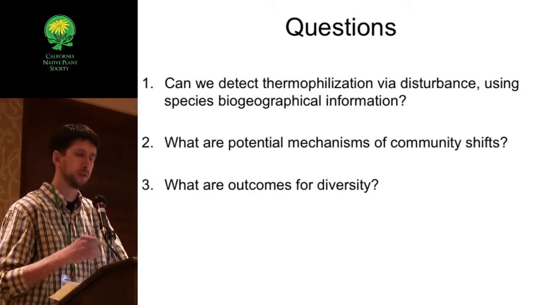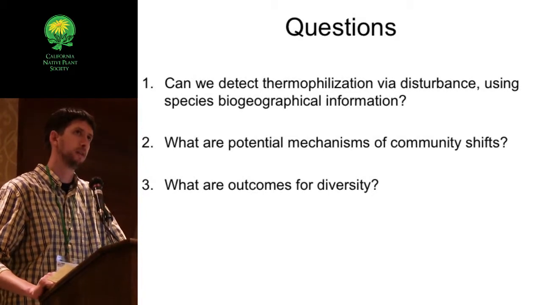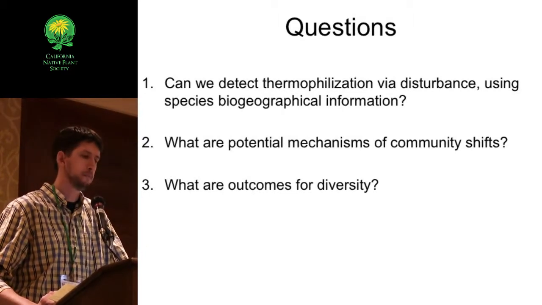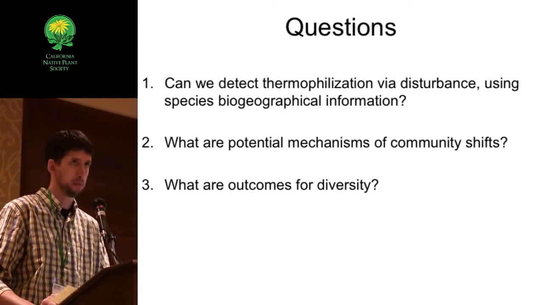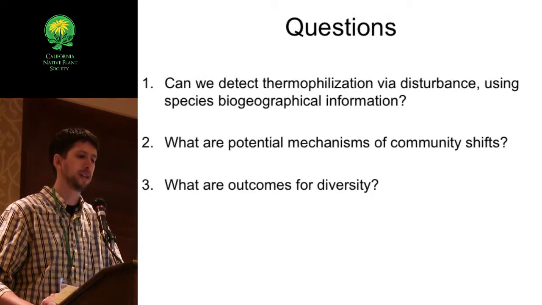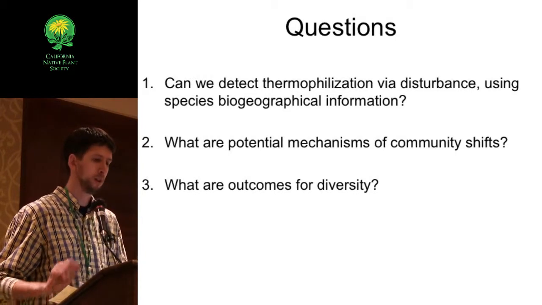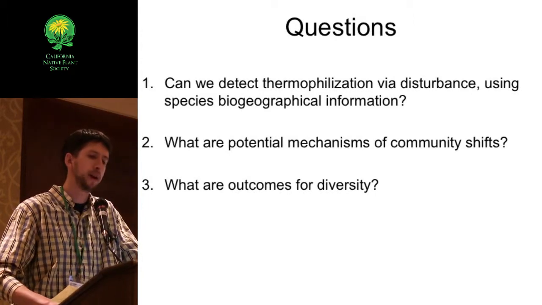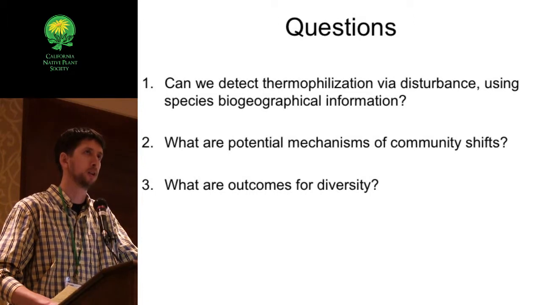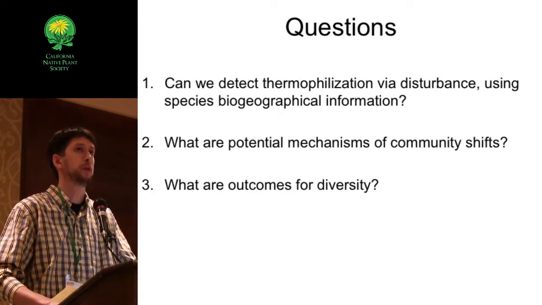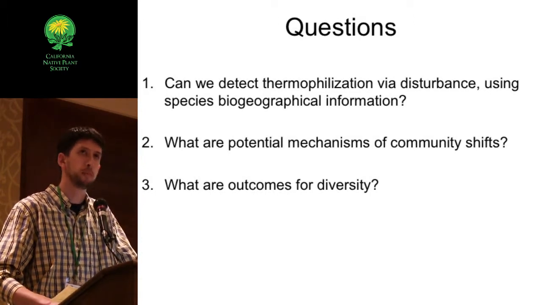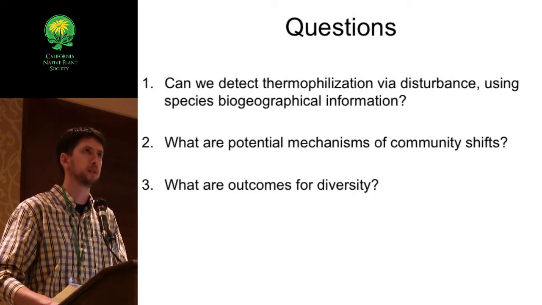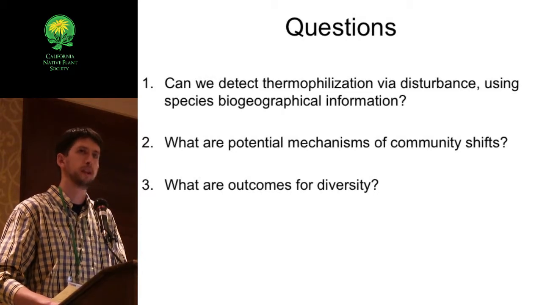So I'll be addressing three specific questions here. The first is whether we can detect thermophilization via canopy disturbance, particularly by fire, using a slightly different approach to what some of those other authors used, looking at species biogeographical information. Second, we're going to be looking at some potential mechanisms of community shifts, and particularly the importance of water deficit on influencing community composition. And third, I'll touch briefly at the end on what some of the outcomes of this process might be for community-level diversity.